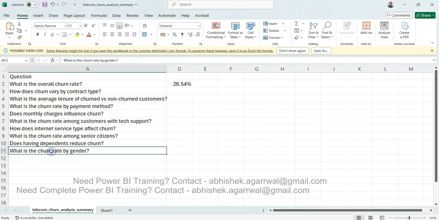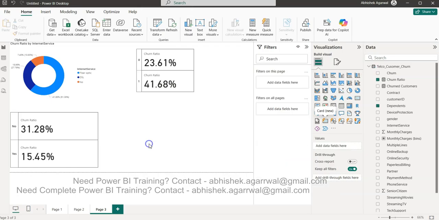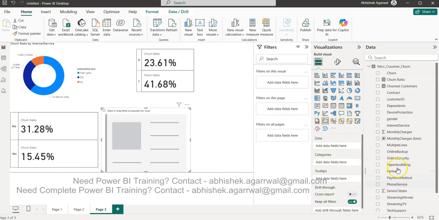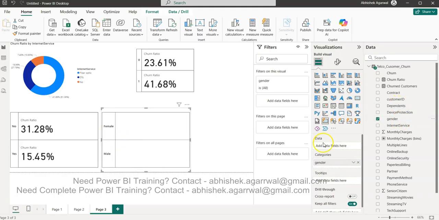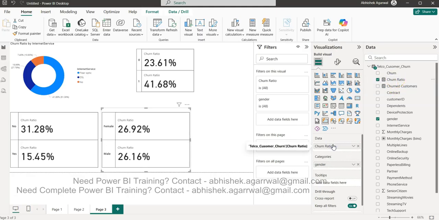Now what is the churn rate by gender? Male and female. So let's go ahead and look at it via this only. We have gender categories, male and female, from this data, and then we have this data.